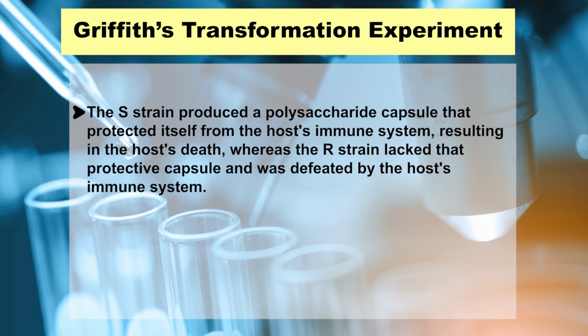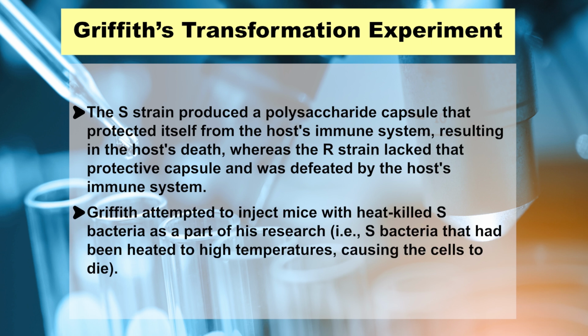The S strain produced a polysaccharide capsule that protected itself from the host immune system, resulting in the host's death, whereas the R strain lacked that protective capsule and was defeated by the host immune system. Griffith attempted to inject mice with heat-killed S bacteria as a part of his research.